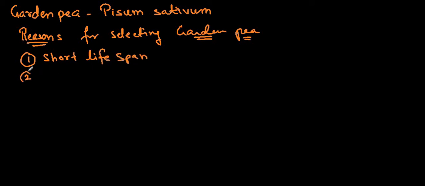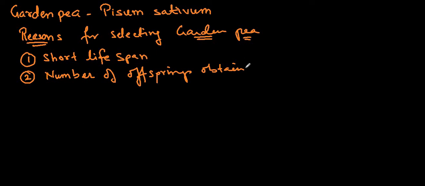And the number of offsprings obtained are high.